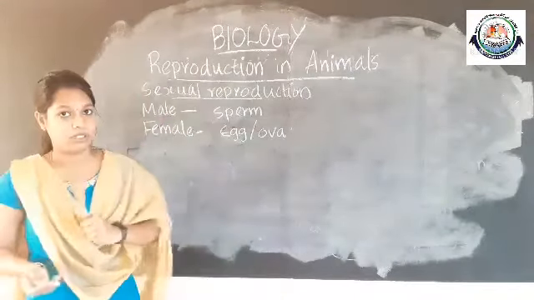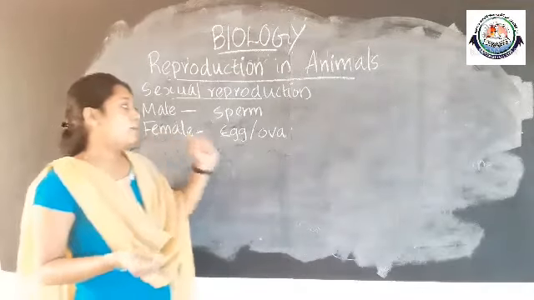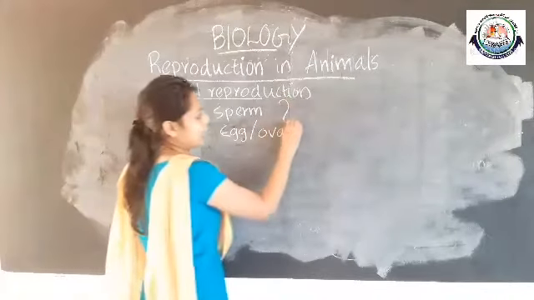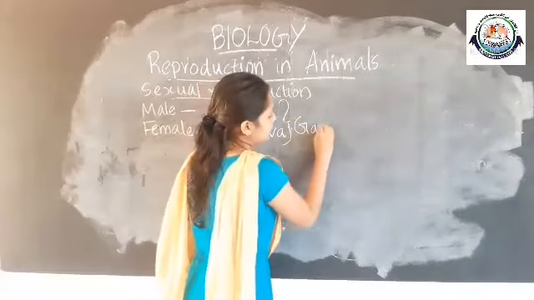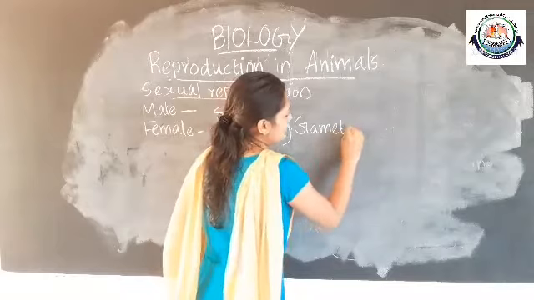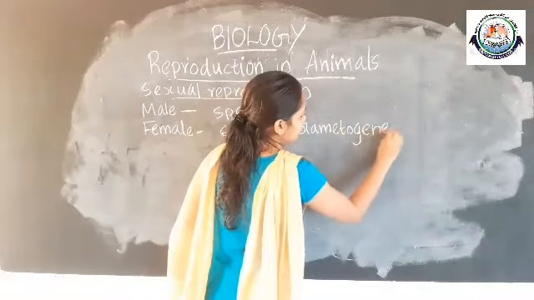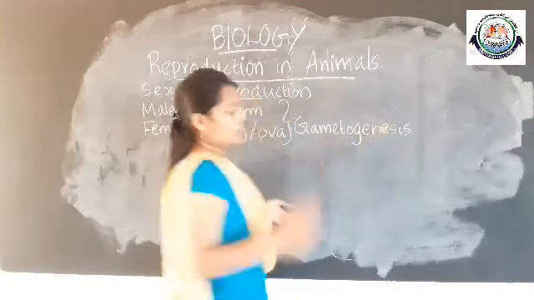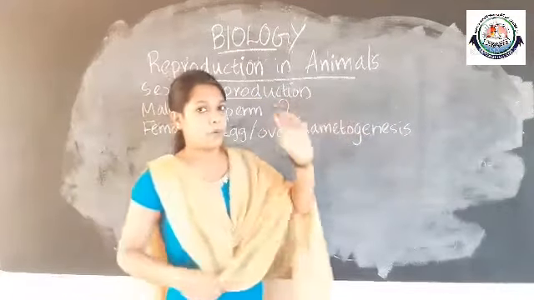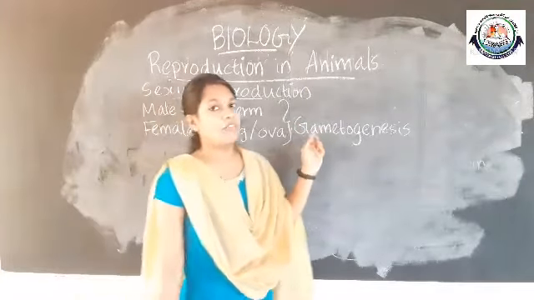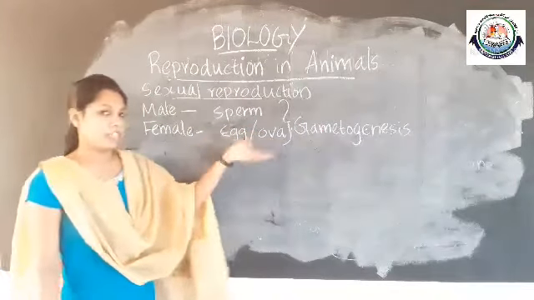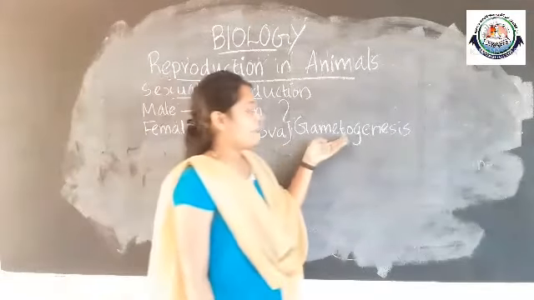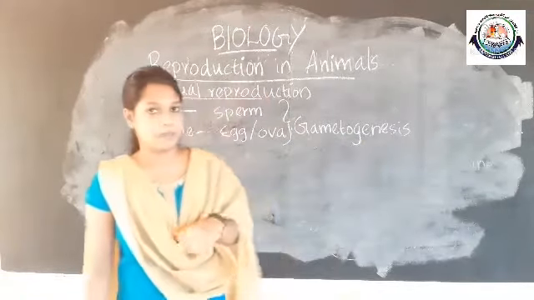what the process of production of these gametes is called. The process of production of gametes is called gametogenesis. The term itself has the meaning: gamete formation. The formation of male gamete and female gamete is termed gametogenesis.